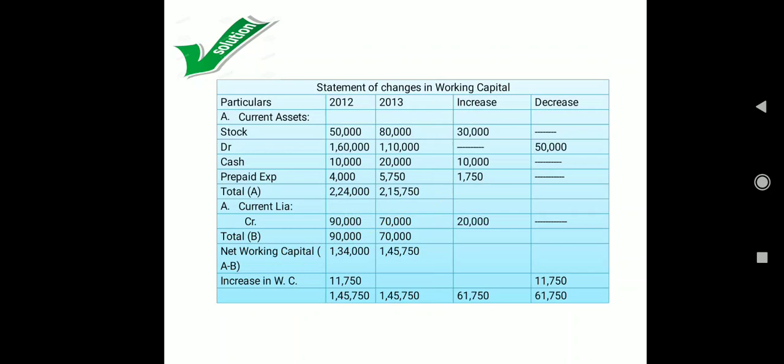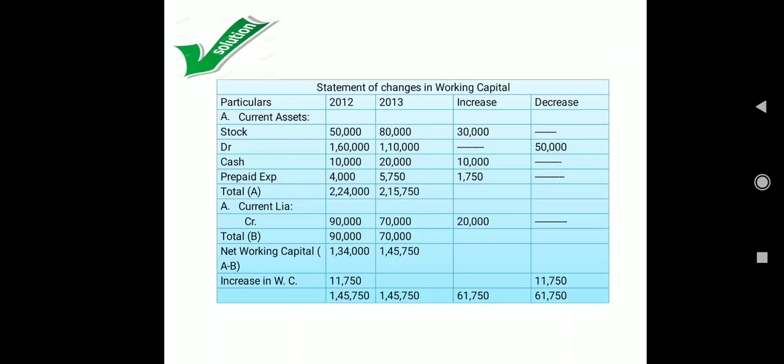The very first step, we are going to prepare the statement of changes in working capital, where we work only on the current assets and current liabilities, and where we need to remember only one formula or one rule, because the remaining three we can just make the opposite. And the very simple rule is: increase in current asset, increase in working capital. Okay, I hope you remember. Yes or no? I don't know.